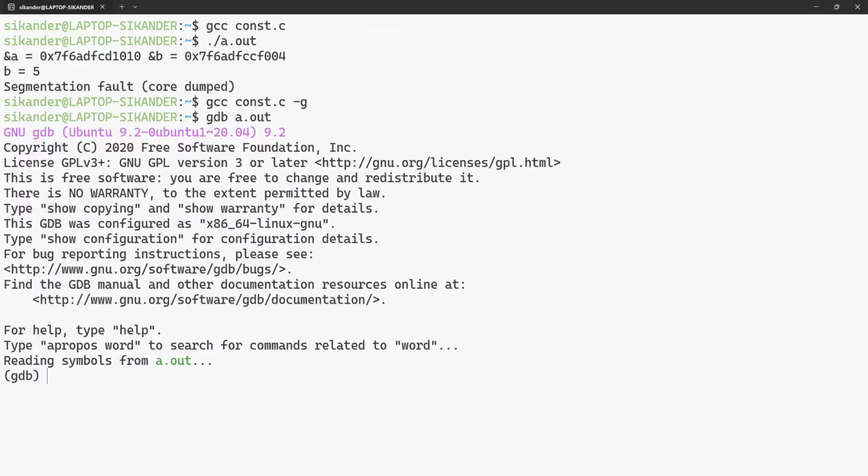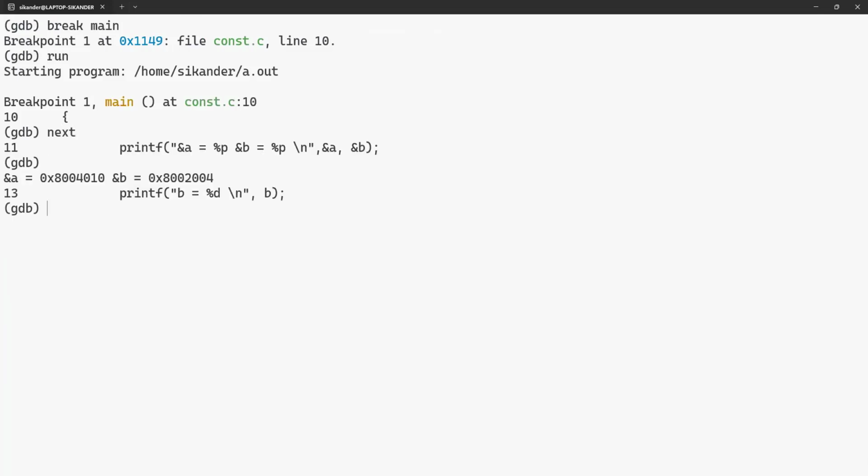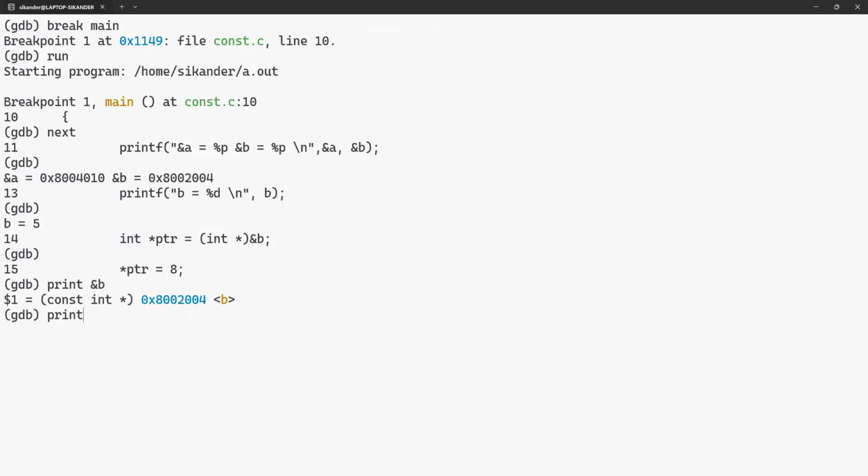GDB is a program for debugging. First we'll set a breakpoint, start the execution, and say next. To execute the next statement, it's going to print the addresses. The addresses are far off. Then it is going to print the value. Perfect, no problem. This particular statement has captured the address of B. So I can use print &B. I can also say print ptr. You can see ptr is actually holding the address of B.